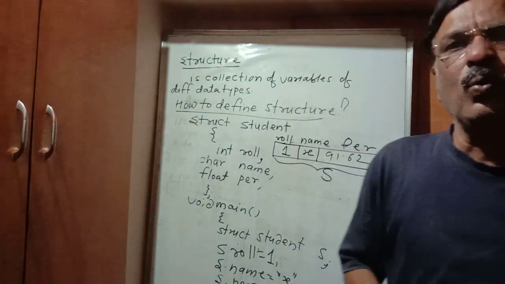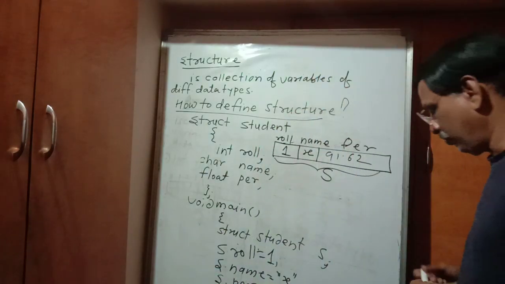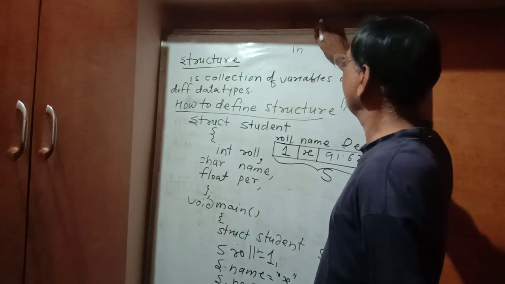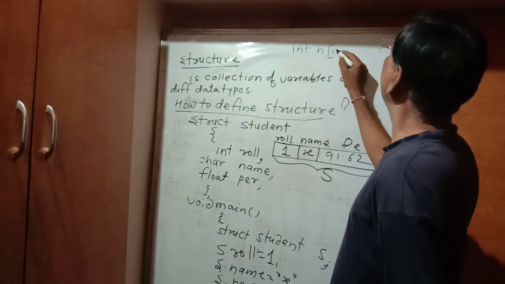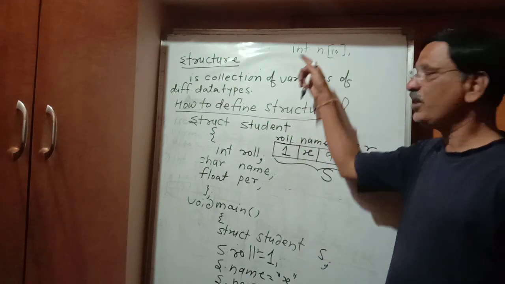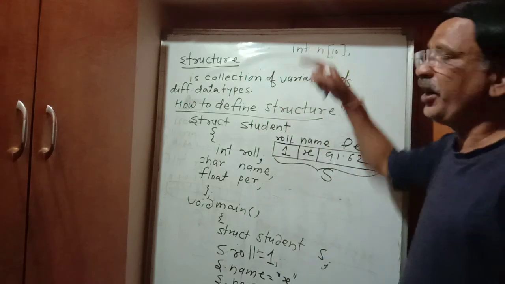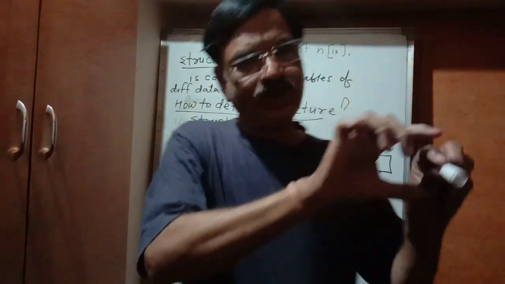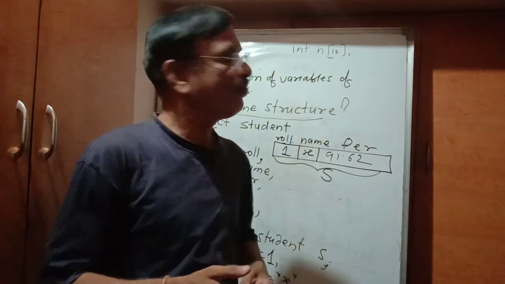Now how do we define the array? We define the array by using the data type given, that is suppose integer, and the name of the array is suppose n, and then we give the subscript that is 10. So this is the declaration of array. Here n is called an array. Array of how many integers? Array of 10 integers. It means 10 integers of the same data type will be reserved